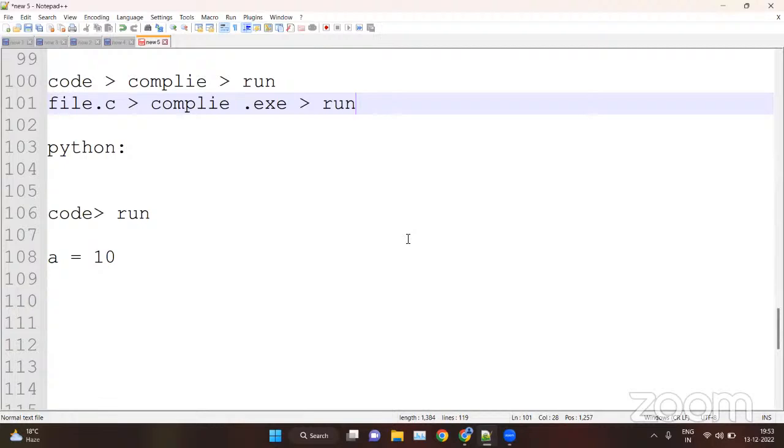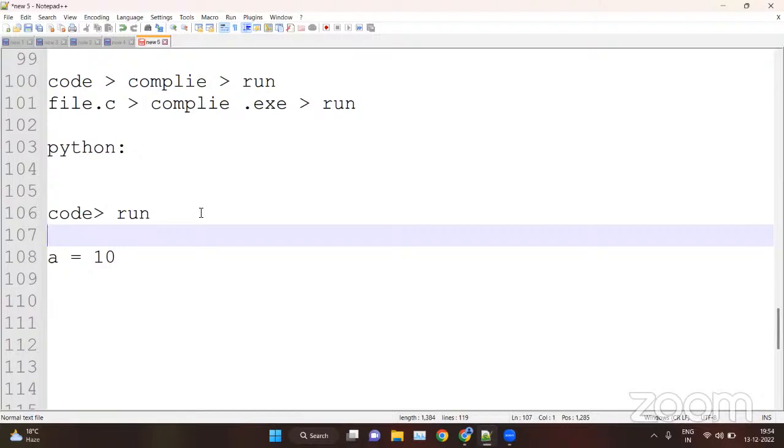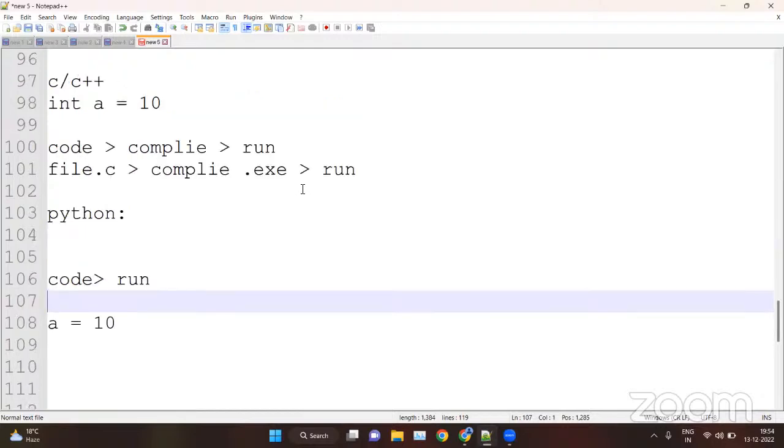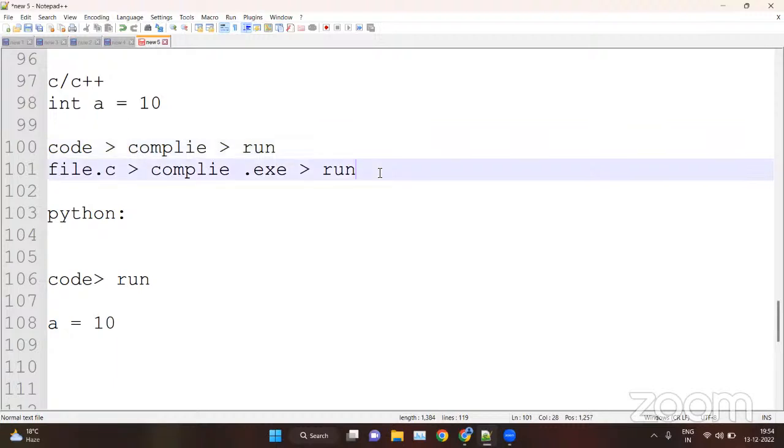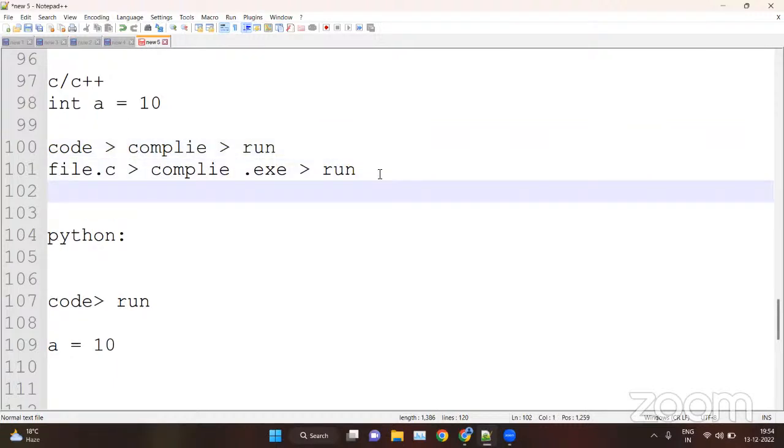So in C we have to code, compile, and then run. But inside Python we just code and run, keep on running. This is the benefit of Python. If you're coding in C, suppose there's an error inside your code that you don't know about, and you send your file to the compilation process. During the compilation, the compiler will throw an error saying this is a compilation error, or there's this type of error inside your code.